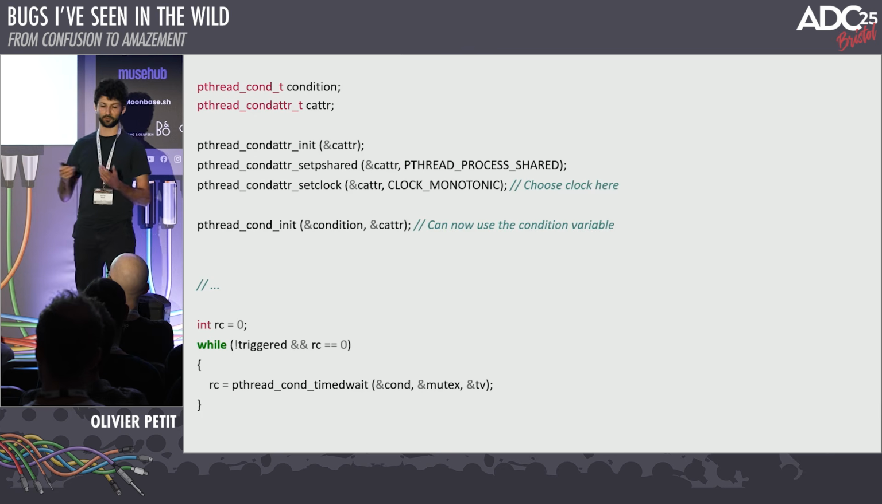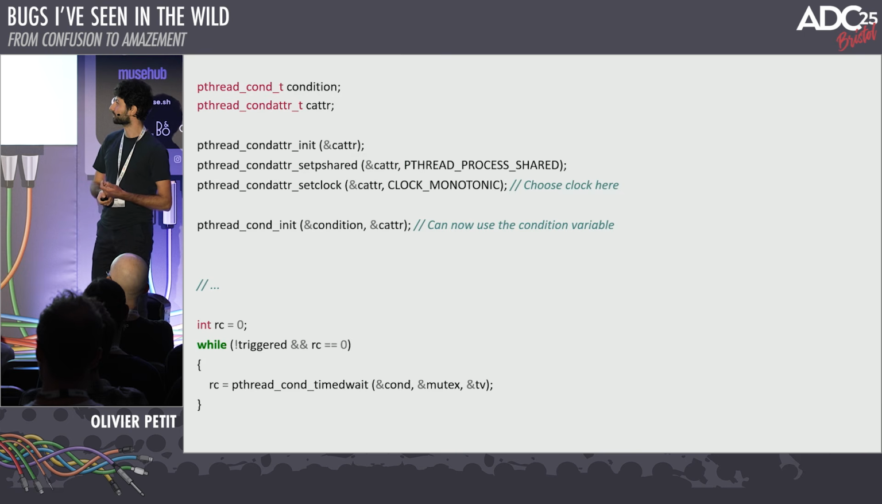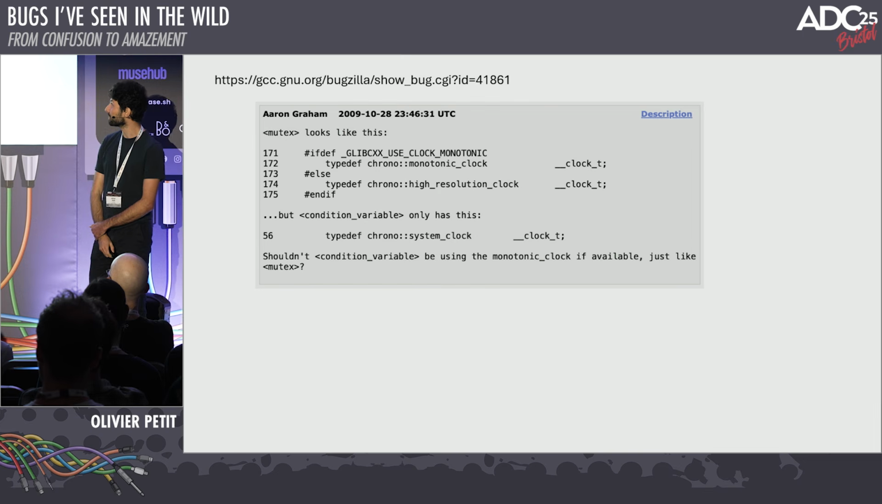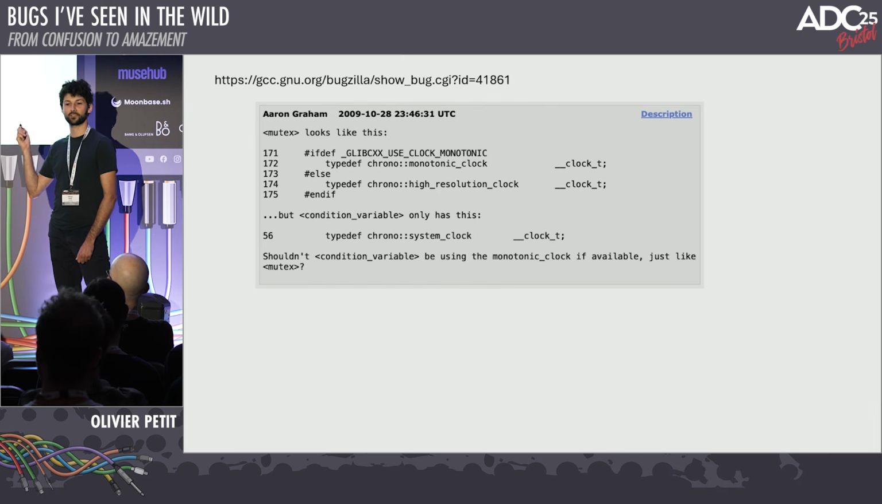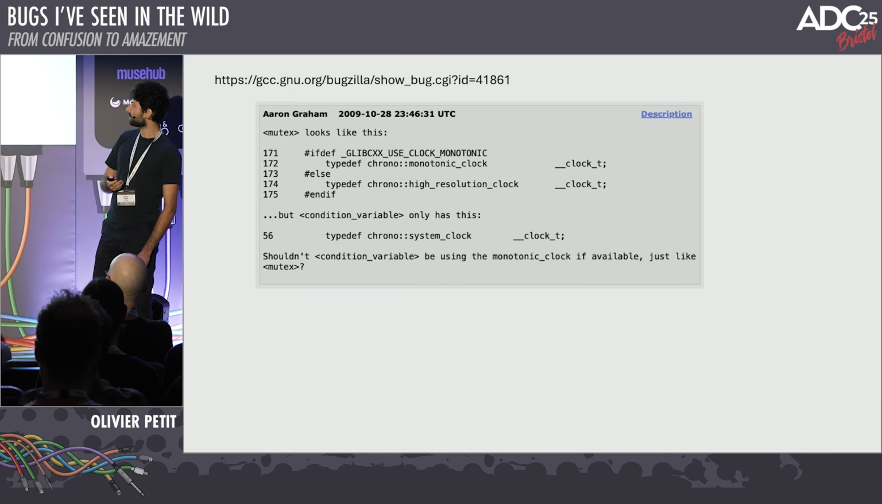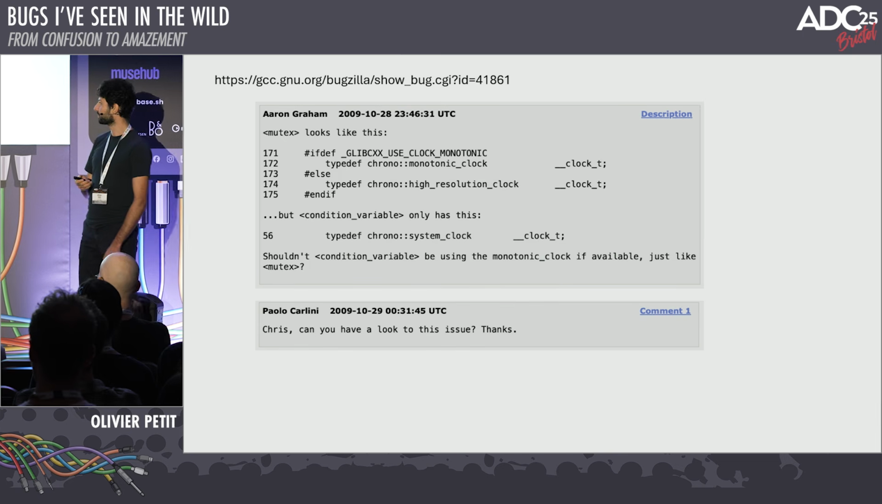And that's the fundamental problem here: what the C++ standard says is not really implementable with the POSIX API. Some people have known about this since 2009. This is a C++11 feature, and in 2009 they already knew about it. So it looks like we should do it differently. Monotonic clock seems like a good idea.